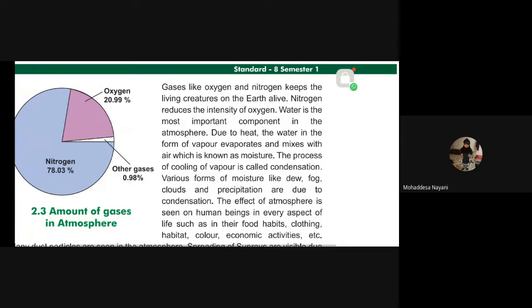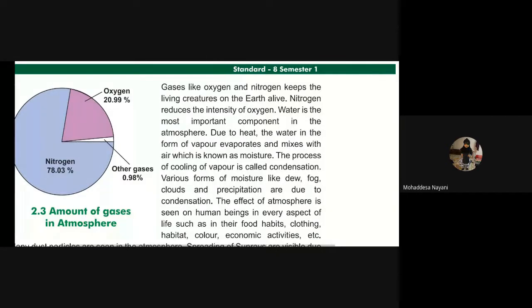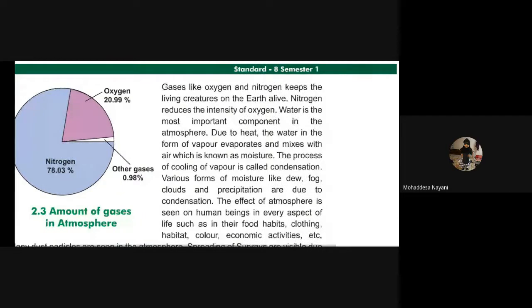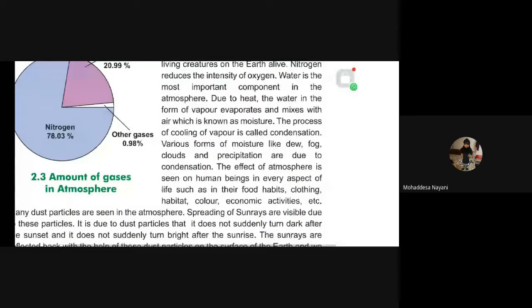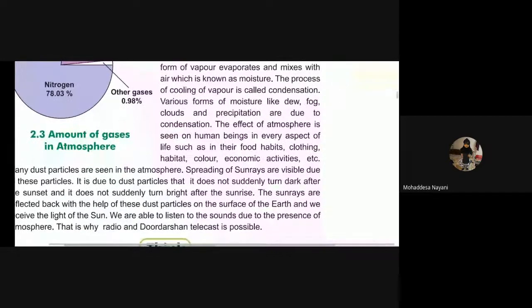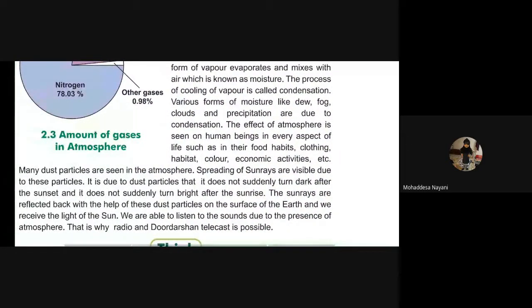The water in the form of vapor evaporates and mixes with air, known as moisture. Okay. Which are the different forms of moisture?